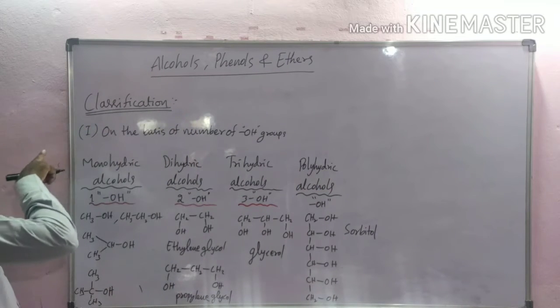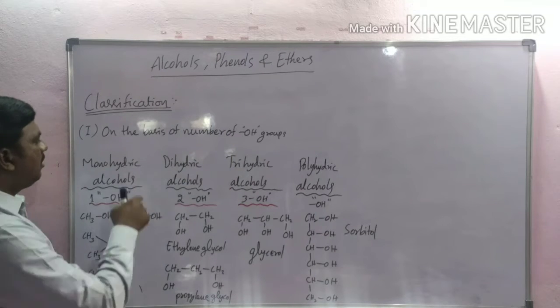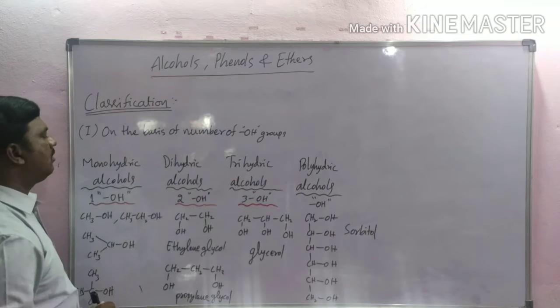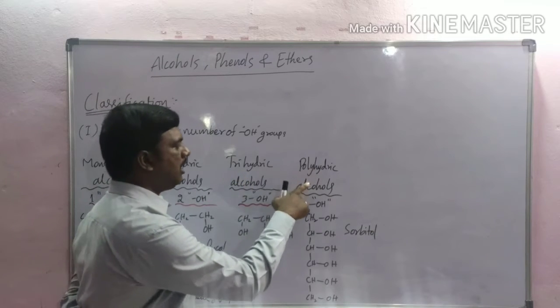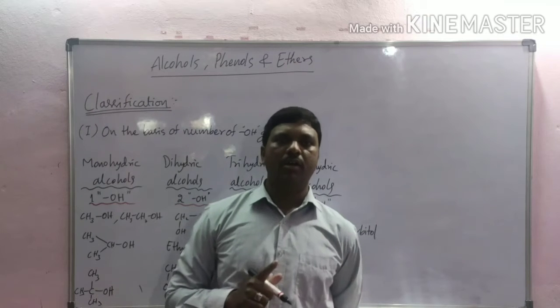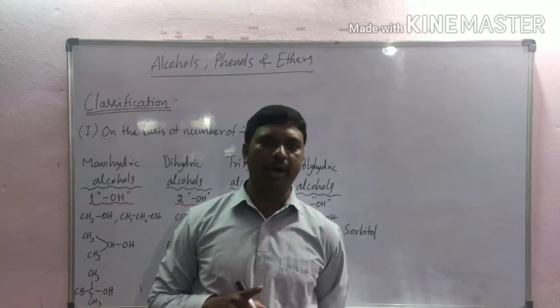First classification: on the basis of number of hydroxyl groups. Based on this, they are classified into monohydric, dihydric, trihydric and polyhydric alcohols. If an alcohol contains only one hydroxyl group, it is called monohydric.